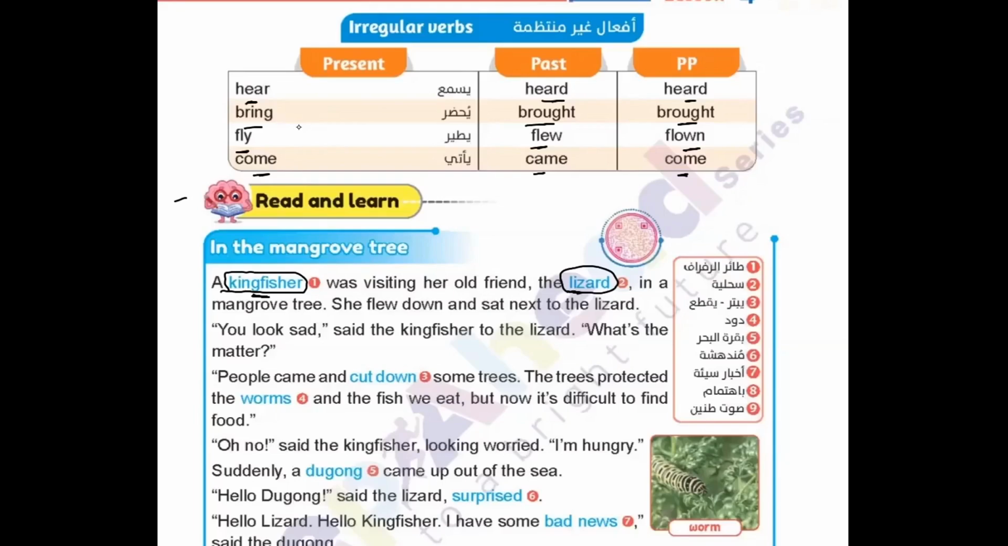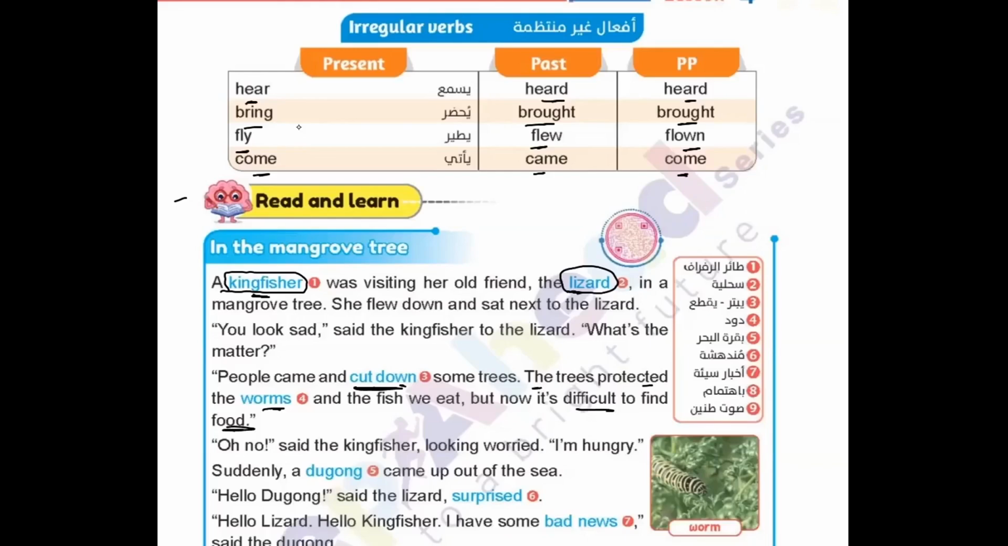What is the matter? People came and cut down some trees. Remember this word? Cut down. It's a big problem. The trees protected the worms, kinds of animals also, and the fish we eat. So these mangrove trees protected their food actually. But now it's difficult to find food. So they start to lose their food.